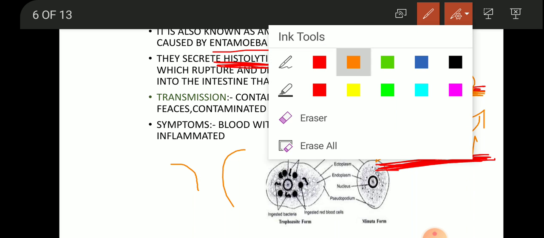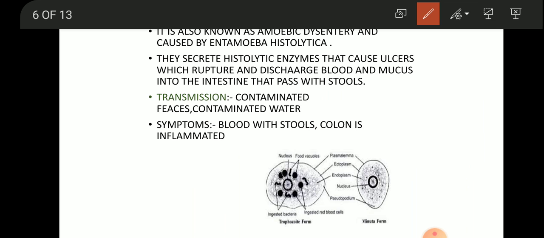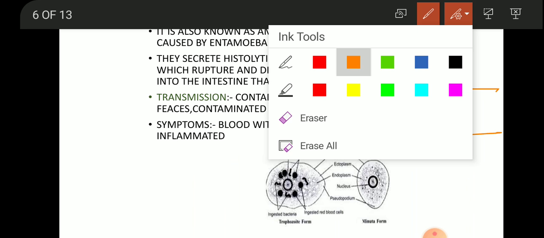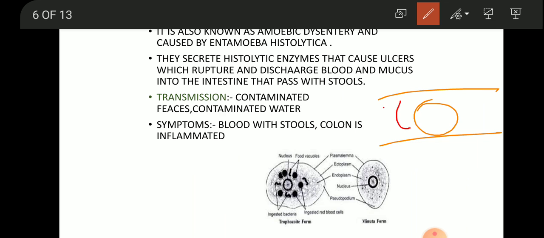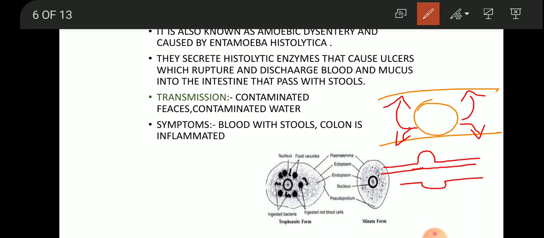So when Entamoeba histolytica enters the large intestine, it releases the harmful histolytic enzyme, which causes ulcers and some swelling in the large intestine.